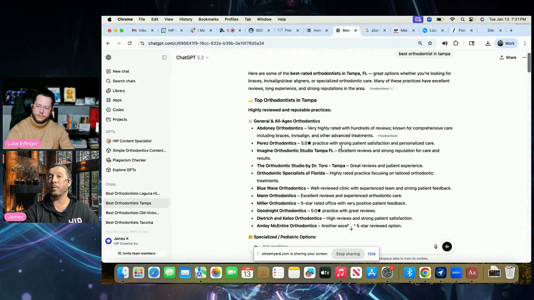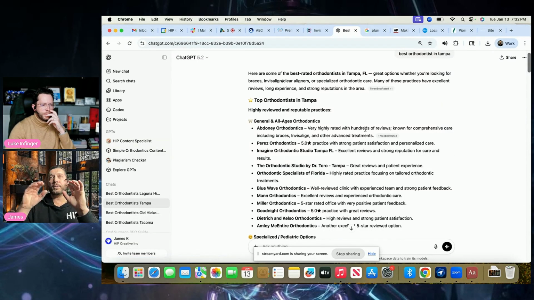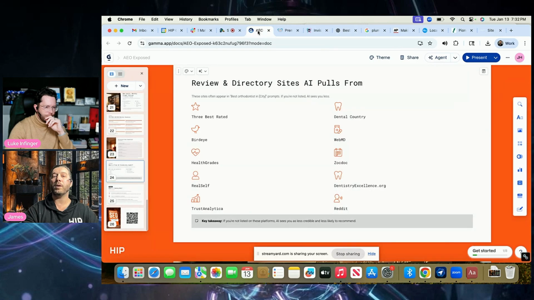When they do, my opinion would be if they get listed on that list, that they're going to hop up a spot or 2, right? Just from being listed on this 3 Best Rated. That's the power that some of these citation sources have, right? So there's on-page optimizations that you want to make sure you're doing, and then these off-page optimizations, like these specific citations, that you want to make sure that your business is listed on.